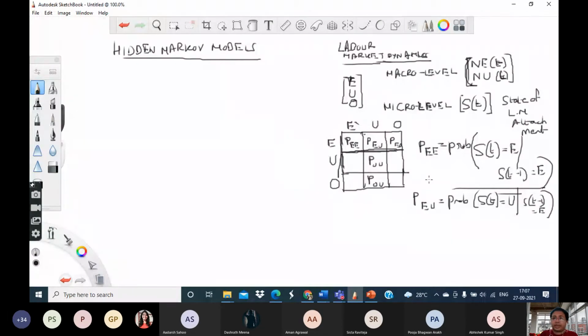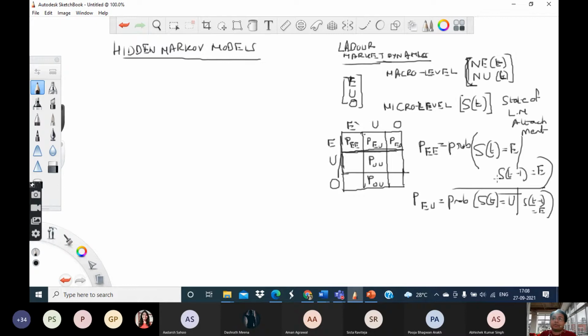Now we said that these state variables S_t, which denote the labor market attachment of any particular person, are where we are defining our dynamics on that state variable itself. But then we decided that this is not a great idea.